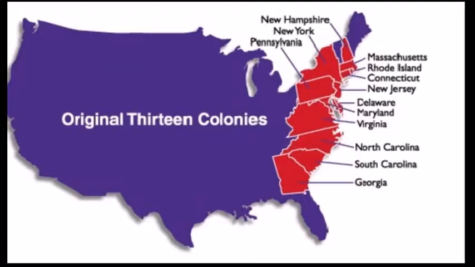Today we're going to be learning about the Boston Tea Party and how it was a contributing factor to the Revolutionary War. As we've been learning in class, there were 13 original colonies. The colonies were owned by the British, and the people who lived there were known as colonists.